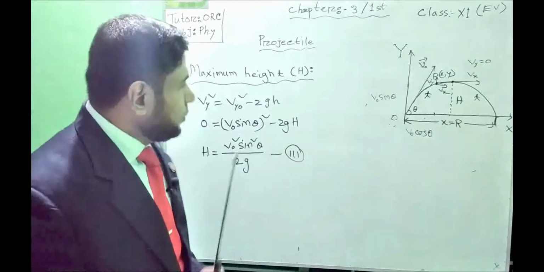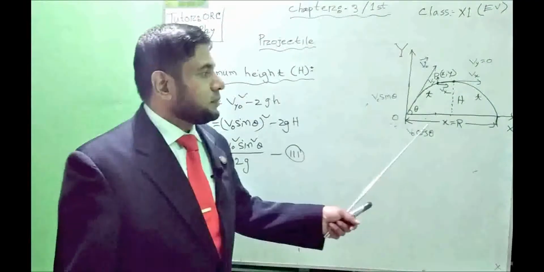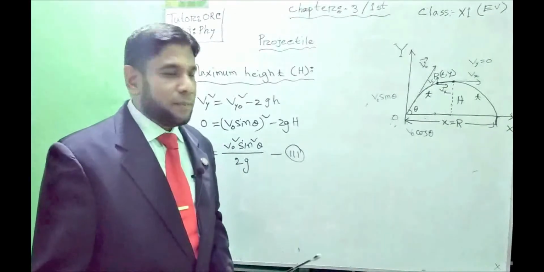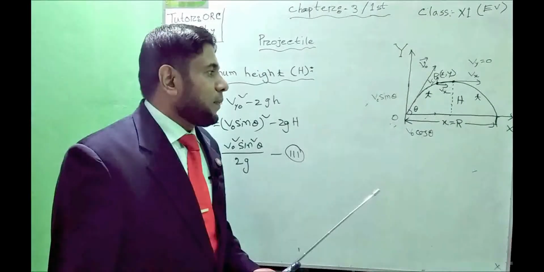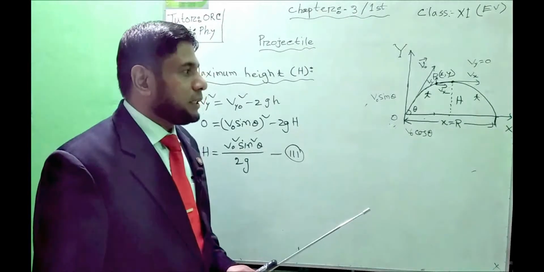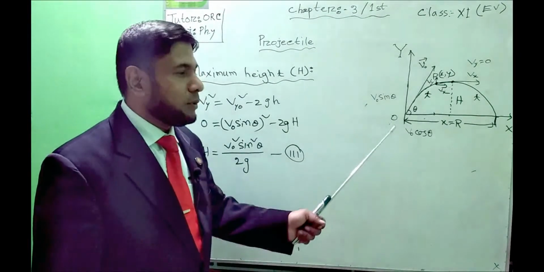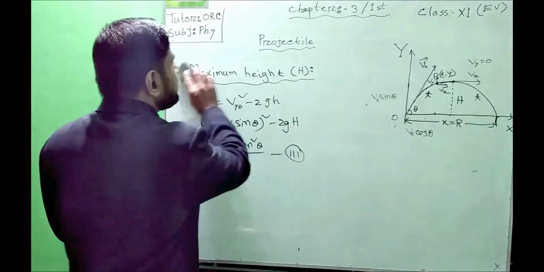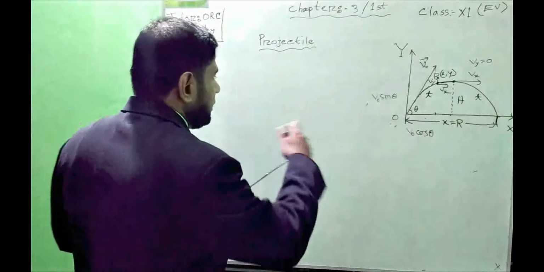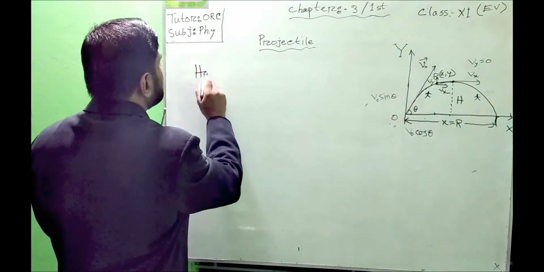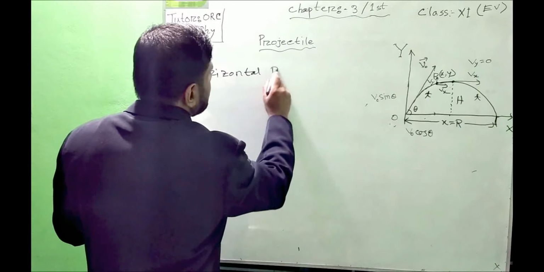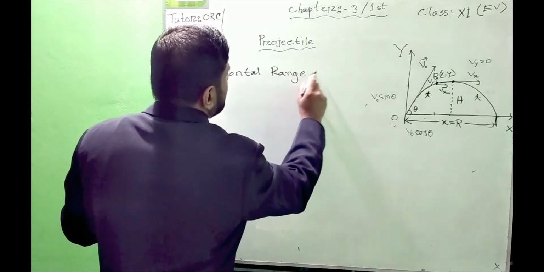Now we can find the equation of the horizontal length in many ways. Now I will discuss a particular technique here. From the main equation of a projectile, we can also easily find the equation of the horizontal length in this way. Now we'll find the equation of horizontal range, horizontal length R.